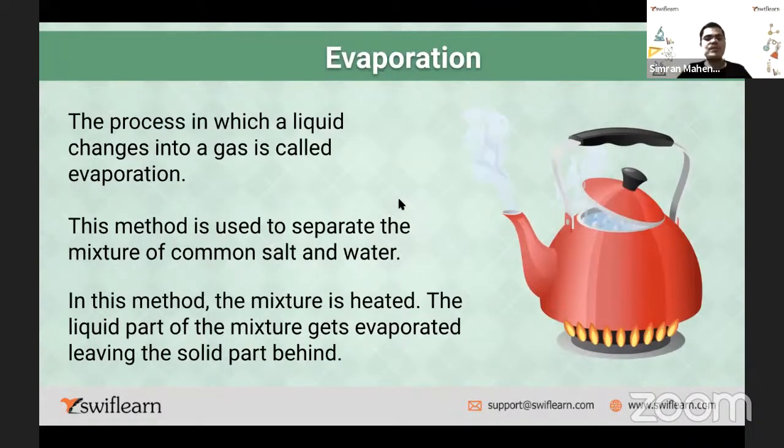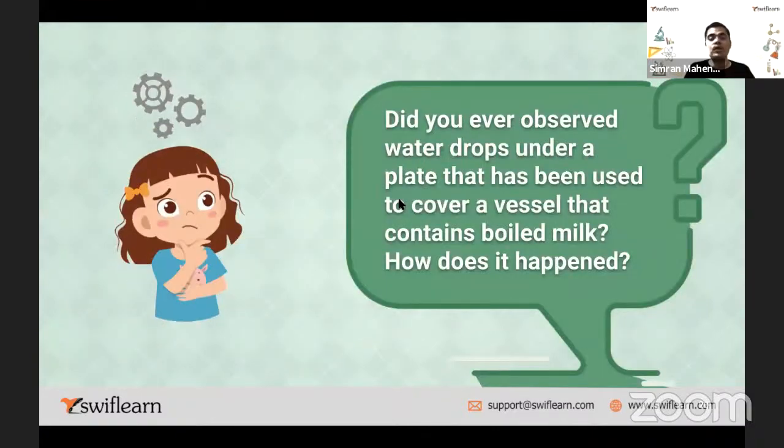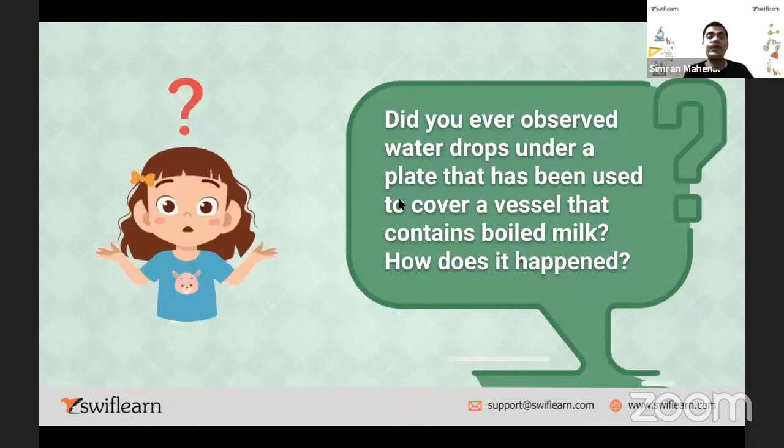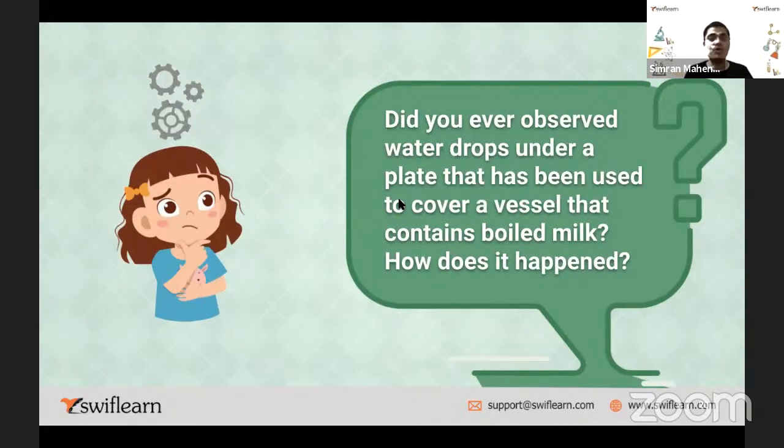The liquid part of the mixture is of lighter weight, so it gets evaporated. The solid part settles down. So this is how you can separate salt and water. You can do this experiment at home as well. It's very simple.